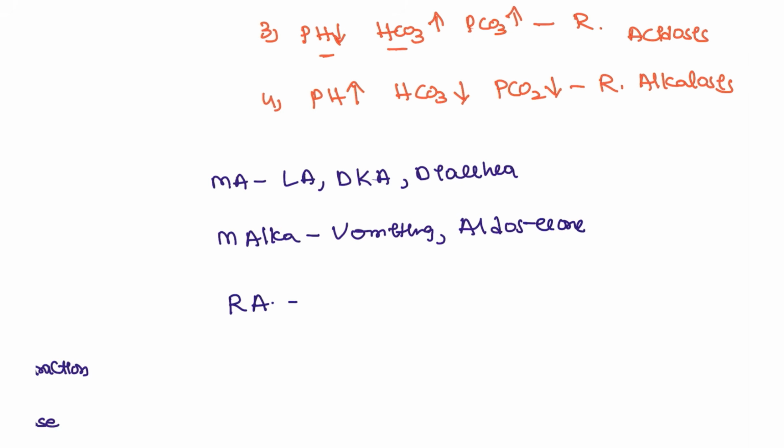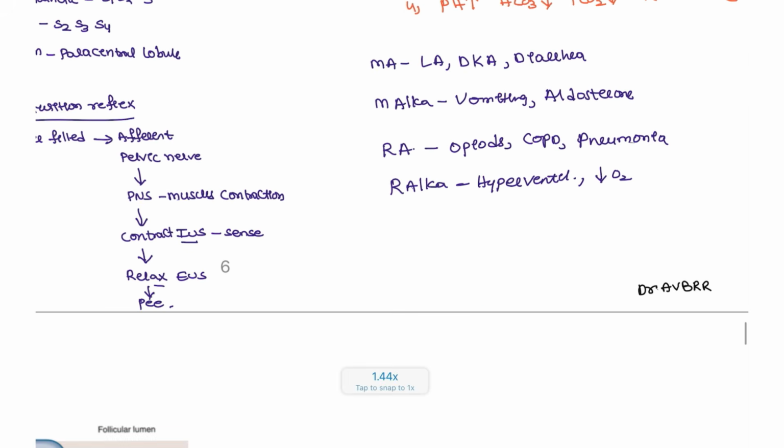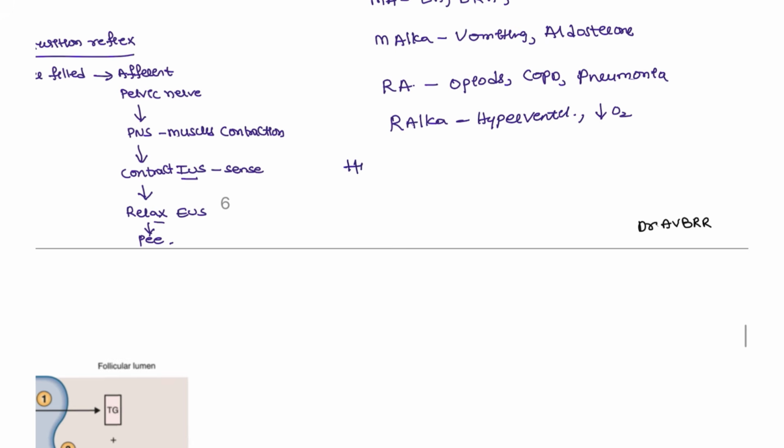Next, respiratory acidosis. This is seen with opioid suppression, patients with COPD and also pneumonia. Next, respiratory alkalosis. Examples are hyperventilation and decreased oxygen, hypoxia. Now you have to know about HAGMA and NAGMA also.